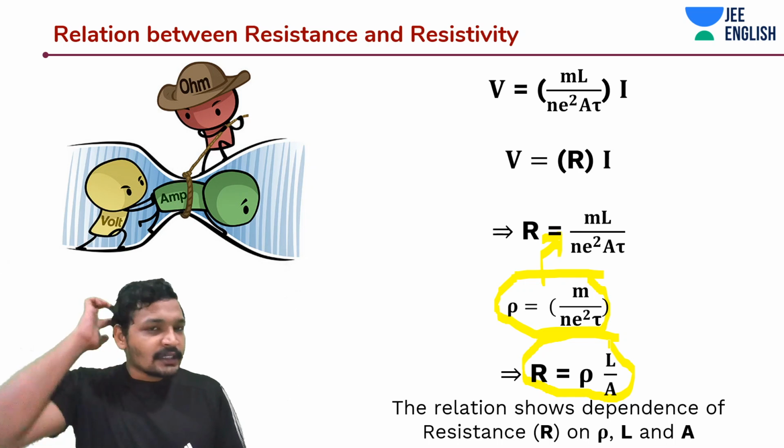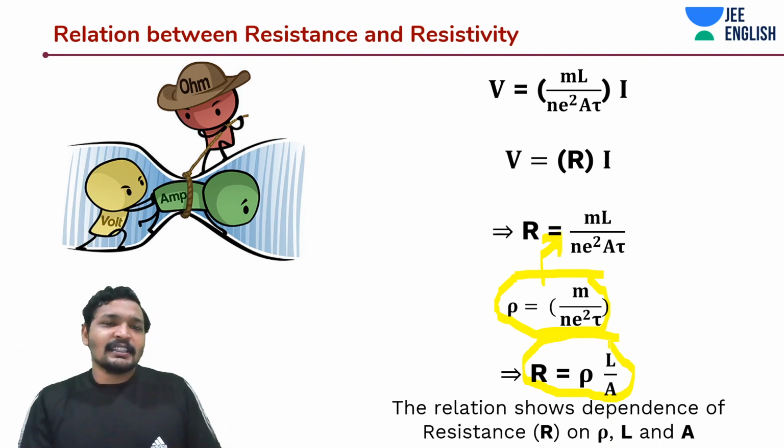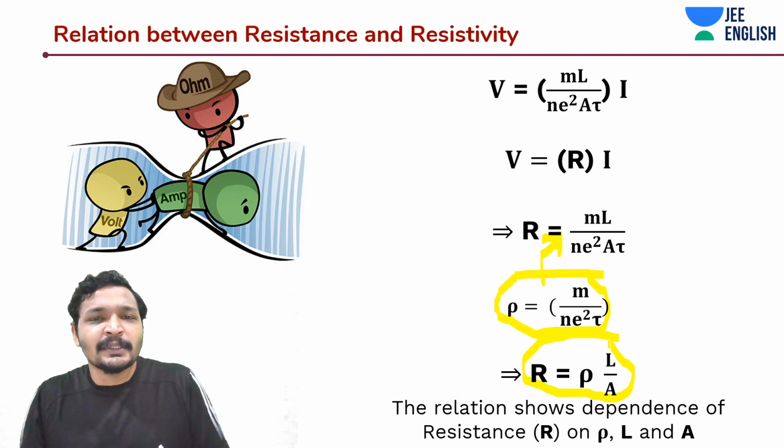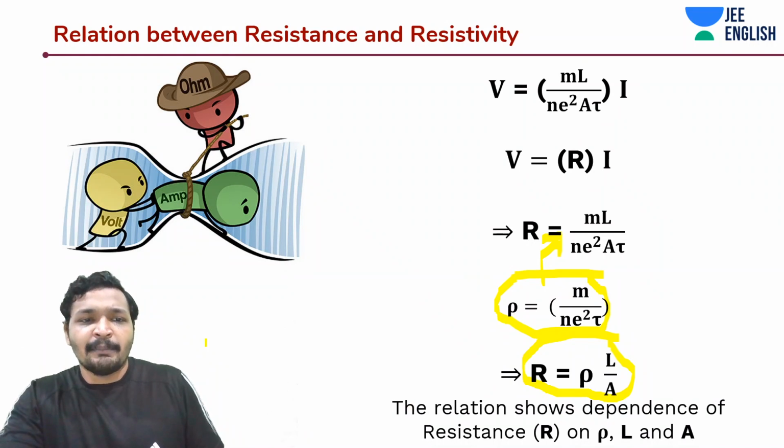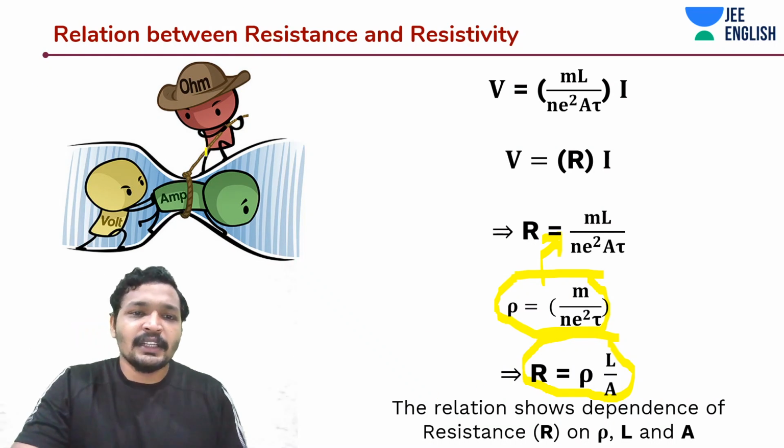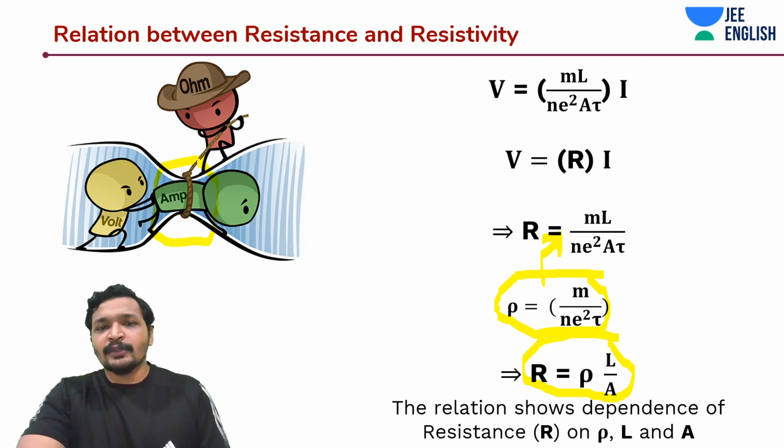And now the thing is, let's say I want to plot the relationships. But before that, let's have a look at this awesome diagram. You must have seen this diagram, a very nice, cartoonish way to remember things. The ohm is trying to resist the ampere, whereas the voltage is trying to push the ampere. This ampere guy is trying to get through the wire. The charges are going to get through the wire.